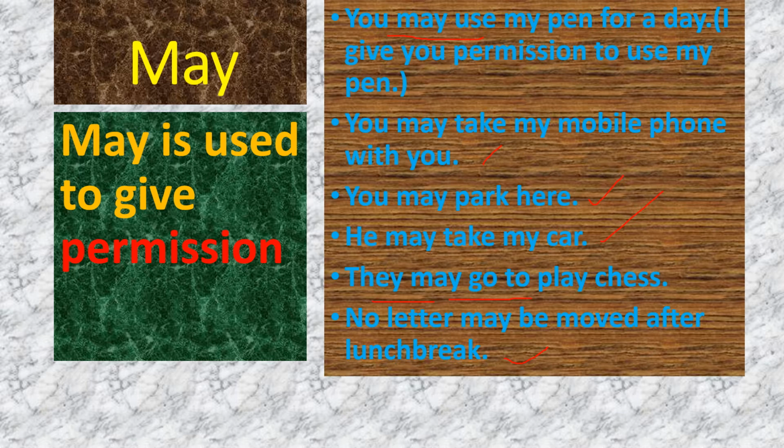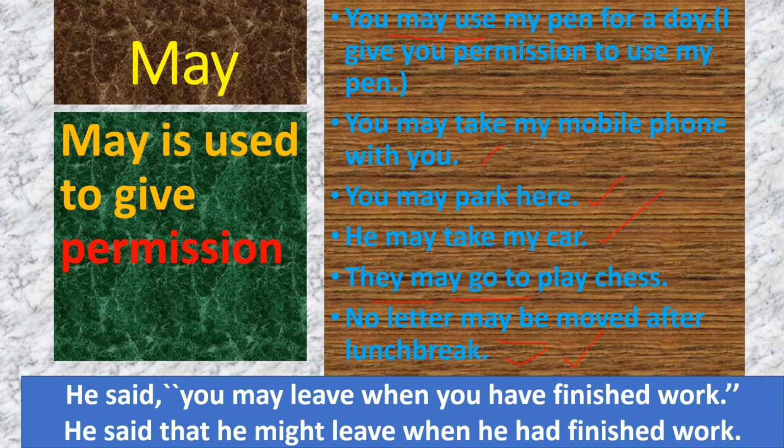The time is over. Here the permission is not given; that is in the negative sense. The negative of may is may not. Understood? Sometimes when we want to give permission, we use might also in this context.